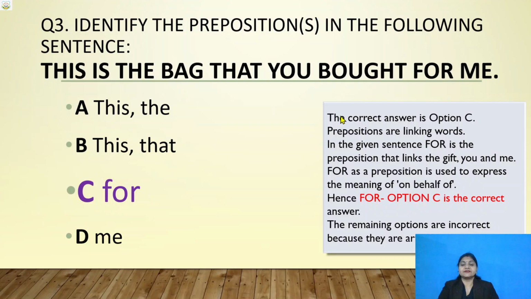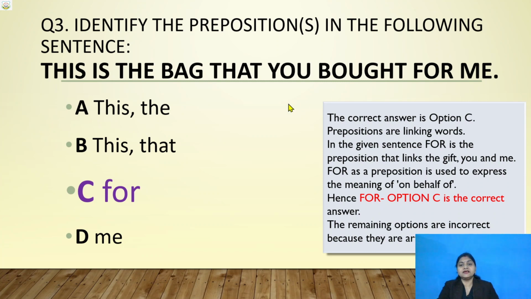Let's see what it says. The correct answer is option C. Prepositions are linking words. In the given sentence, for is the preposition that links the gift. What is the gift here? The gift is the bag. That links the gift, you and me. You is written there. Me is written here.